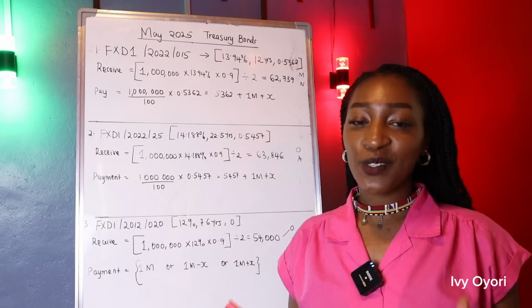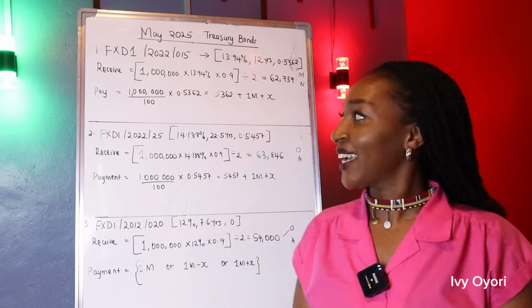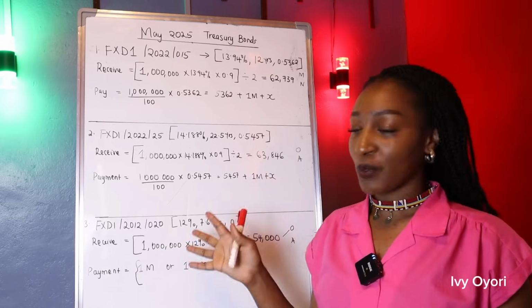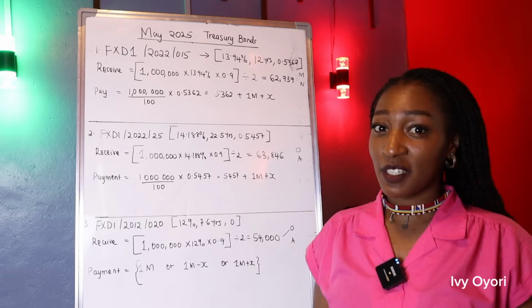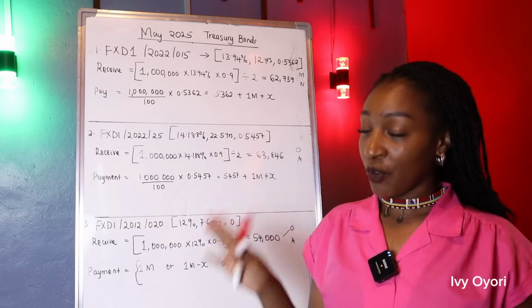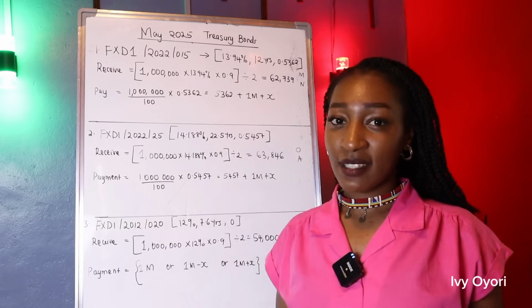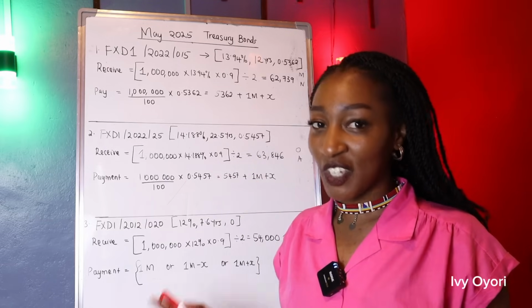Government of Kenya is seeking to raise 80 billion from these 3 treasury bonds. So this is how your investment might look like in case you're interested. I'm going to be using an example of 1 million Kenyan shillings.